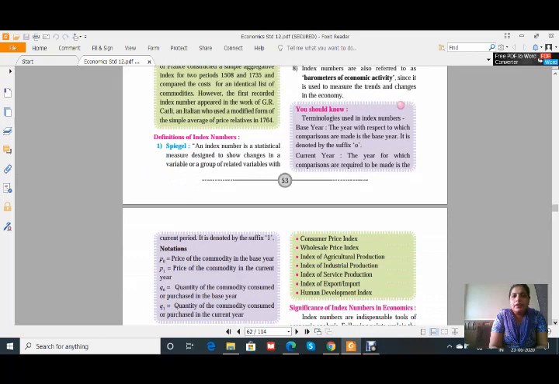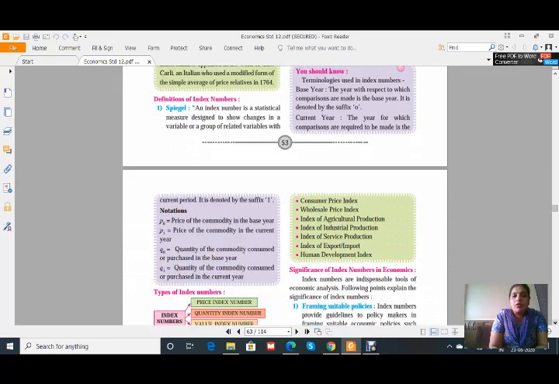After that, there are some notations used for the index number. You should know the terminologies used in index number. The very first is the base year, the year with respect to which comparisons are made. It is denoted by the suffix 0. The current year, the year for which comparisons are required to be made, is denoted by the suffix 1.